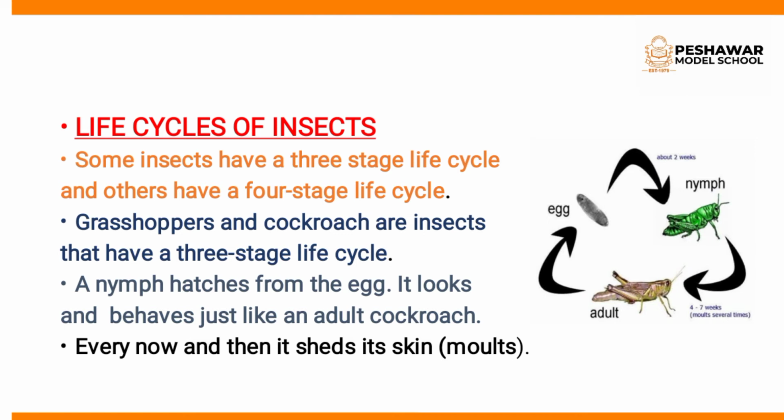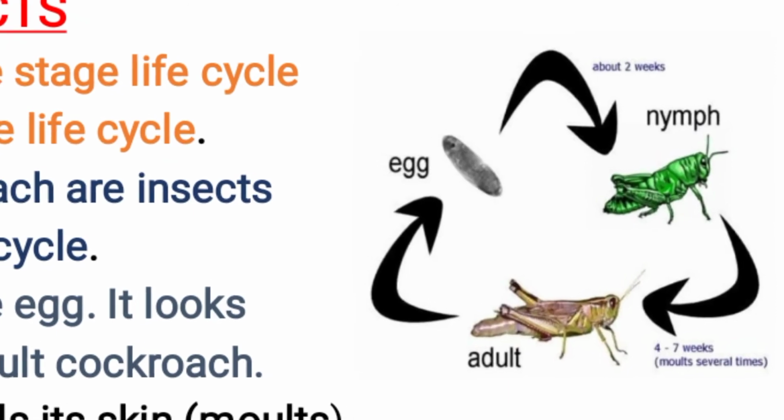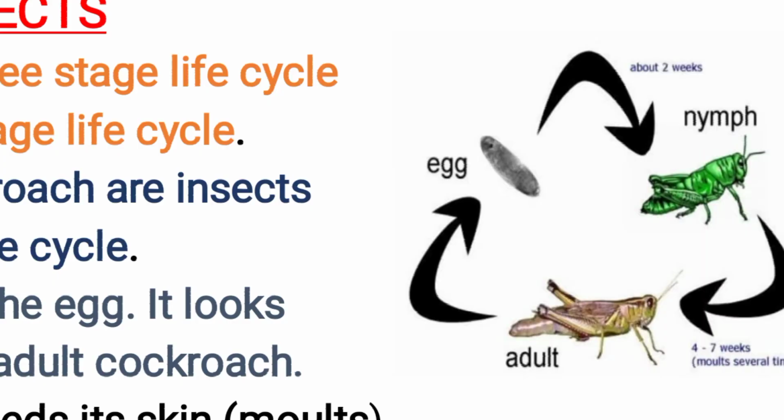Some insects have a 3-stage life cycle, like the grasshopper and the cockroach. You see in this picture, the first stage is egg, the second stage is nymph, and the third stage is adult grasshopper.